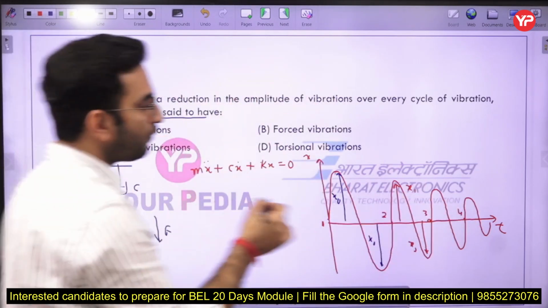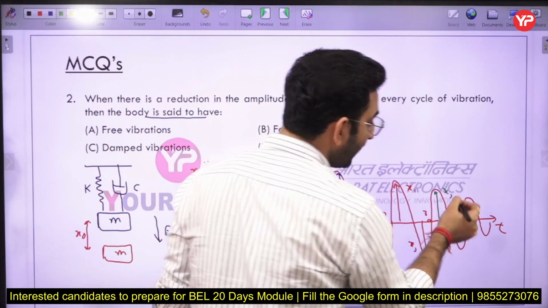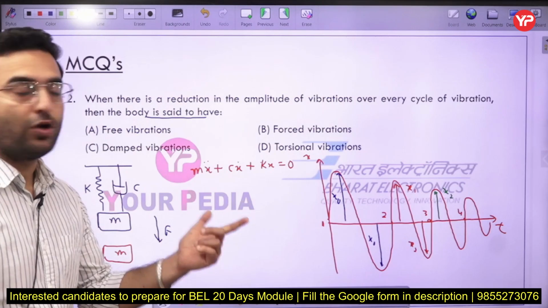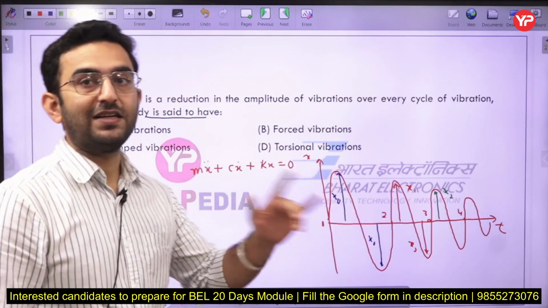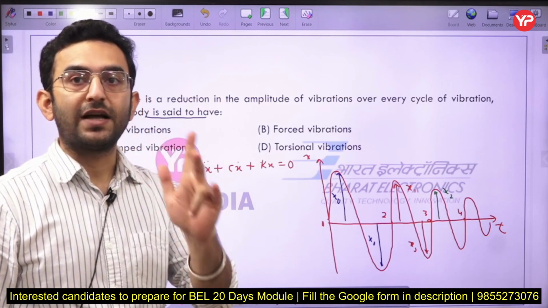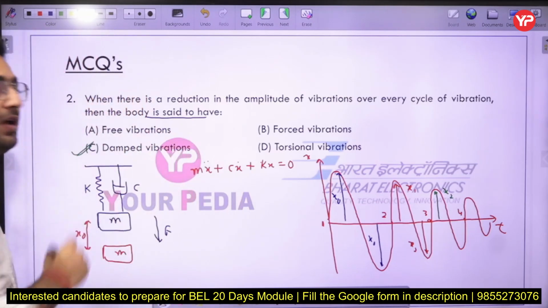Subsequently, the amplitude of the vibrations is decreasing. Why is it decreasing? Due to the presence of the damper inside the system. In that case the vibration is known as damped vibration. Just remember that. So option C will be the correct answer in this case.